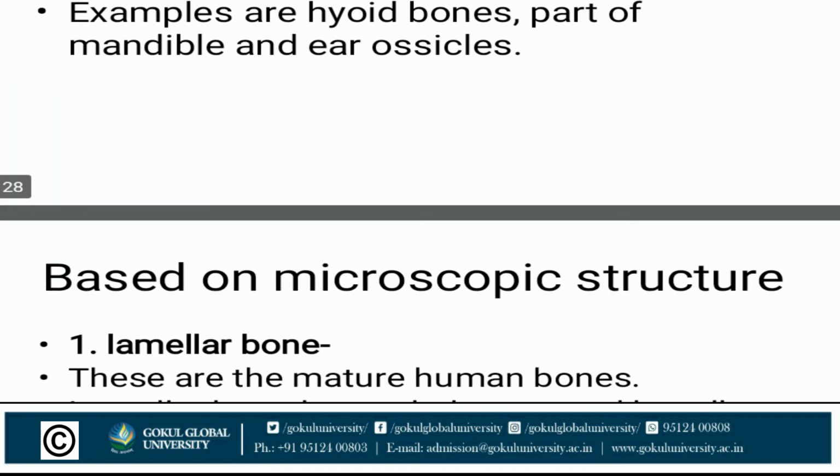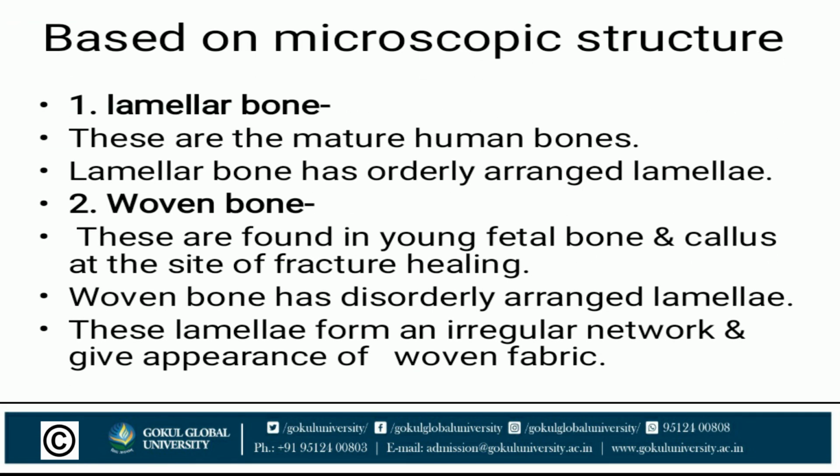Now we will see based on microscopic structure: lamellar and woven. These are the mature human bones. Lamellar bone has orderly arranged lamellae.